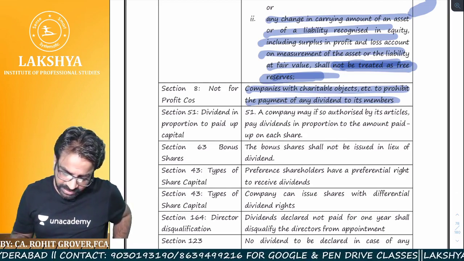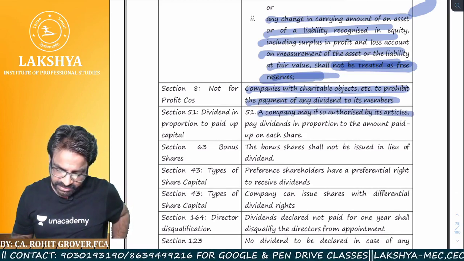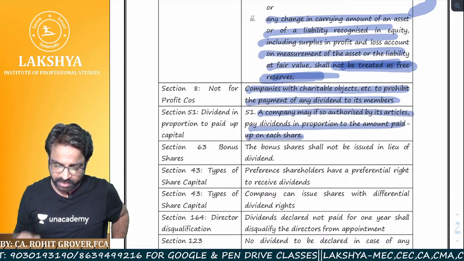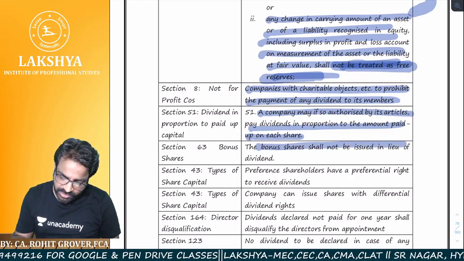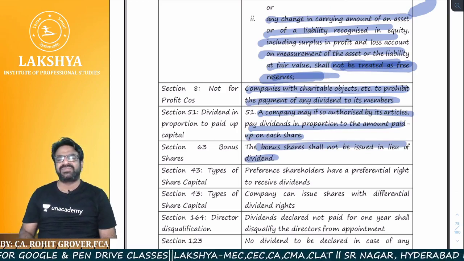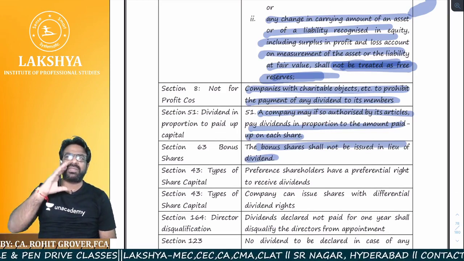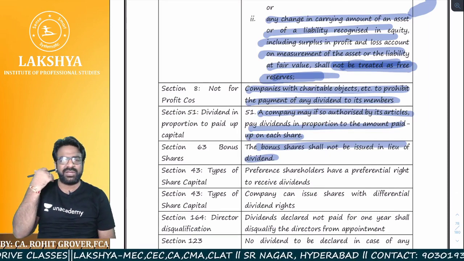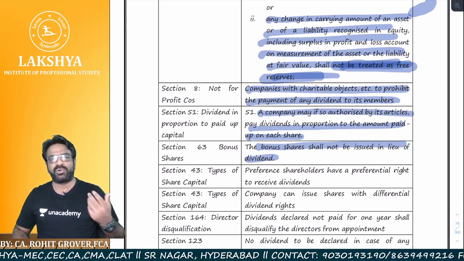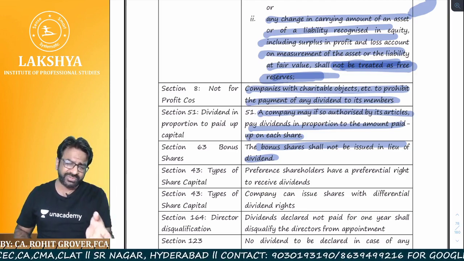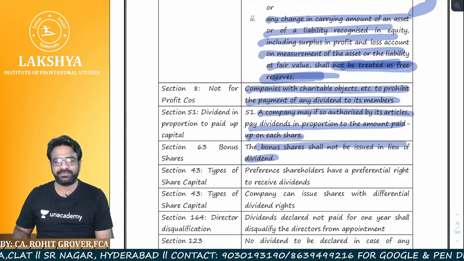Dividend must be paid, if so authorized by the articles, in proportion to the amount paid on each share. Bonus shares shall not be issued in lieu of dividend. We already know that; we have done all this in the previous company law provisions. If you had declared the dividend and are unable to pay it, can you issue bonus shares instead? No, you can't issue bonus shares in lieu of dividend.